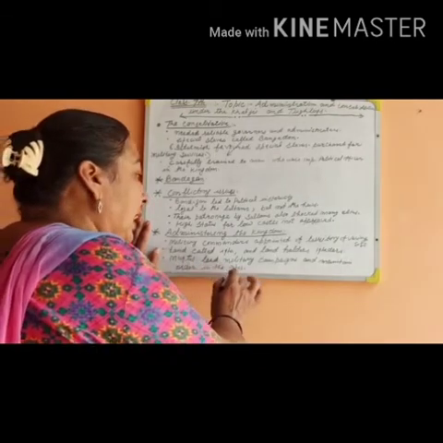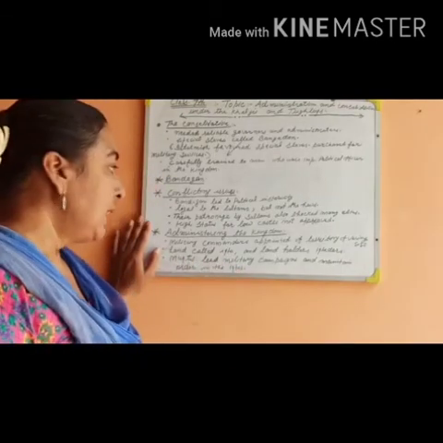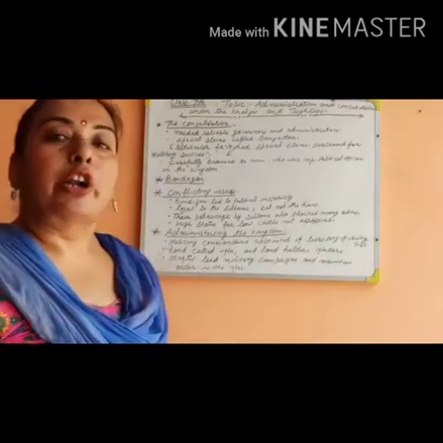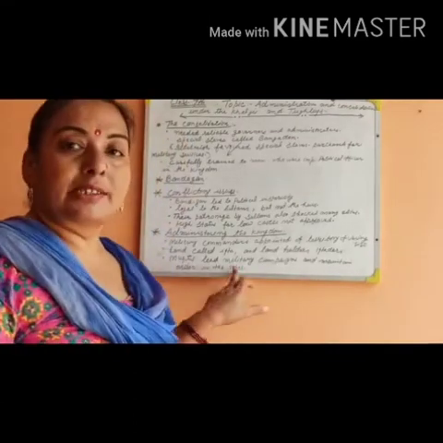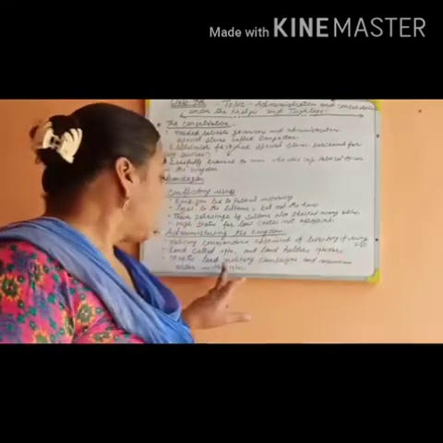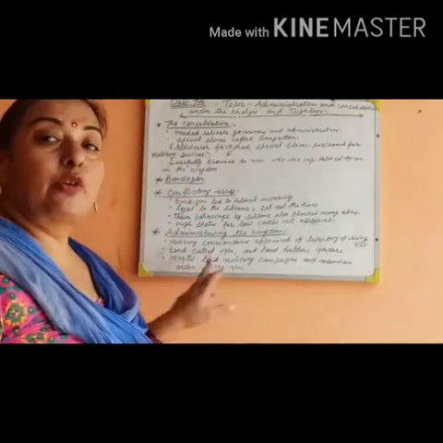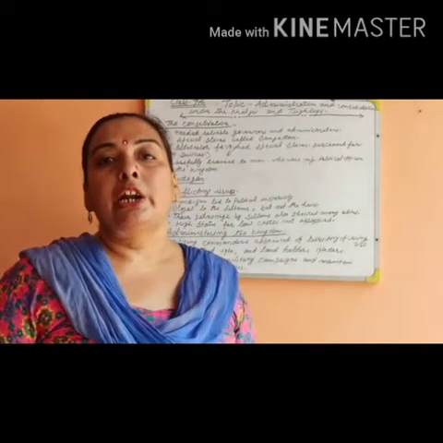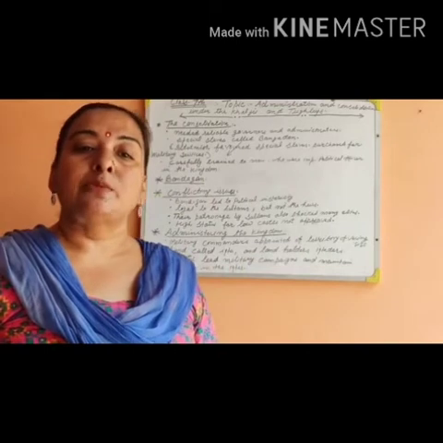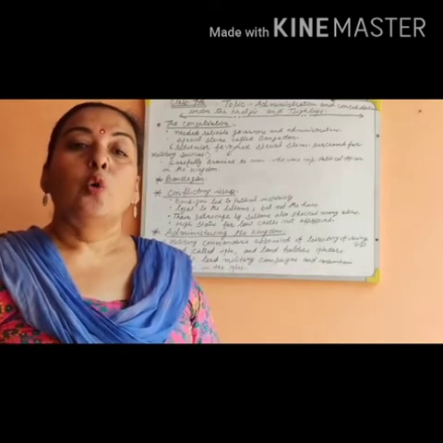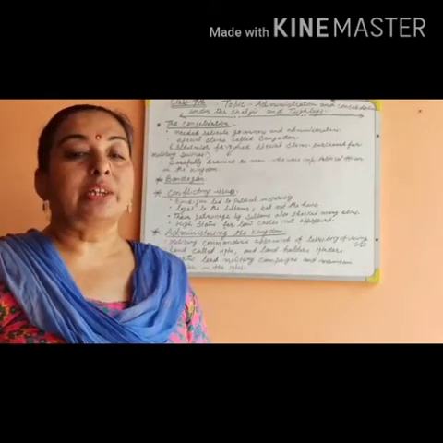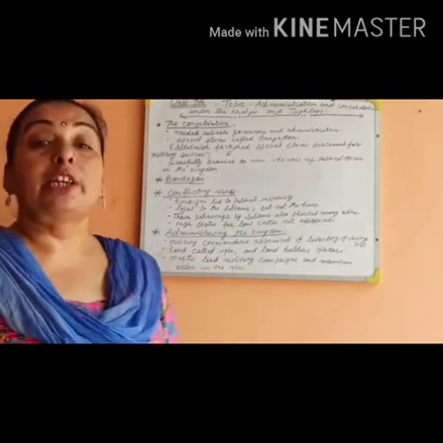Muktis led military campaigns and maintained order in the Iktas. Ikta means land. Now, what were the conditions of service of the Muktis or Iktadars?